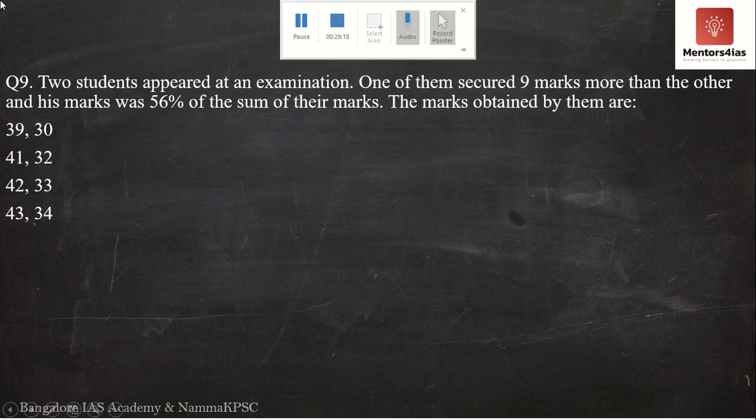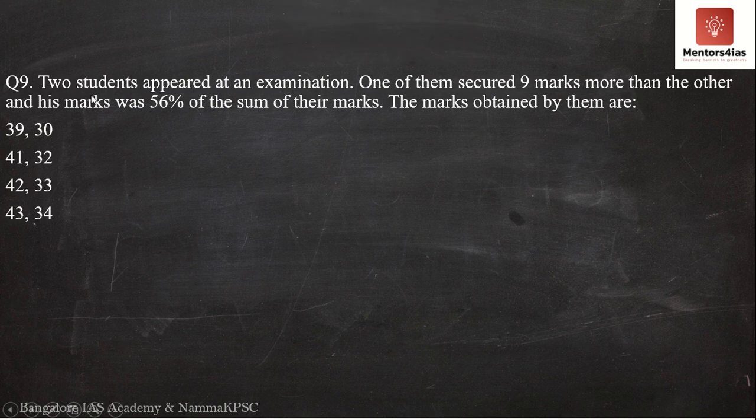Next question, that is question number 9. Now, question number 9 says, two students appeared at an examination. One of them secured 9 marks more than the other, and his marks was 56% of the sum of their marks. The marks obtained by them are what? So let this be option A, B, C and D over here.